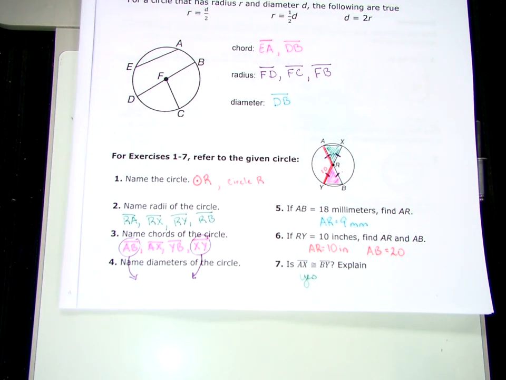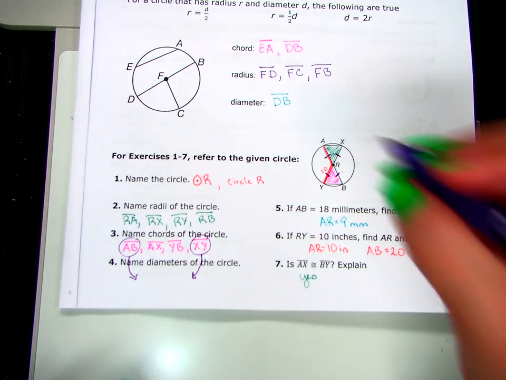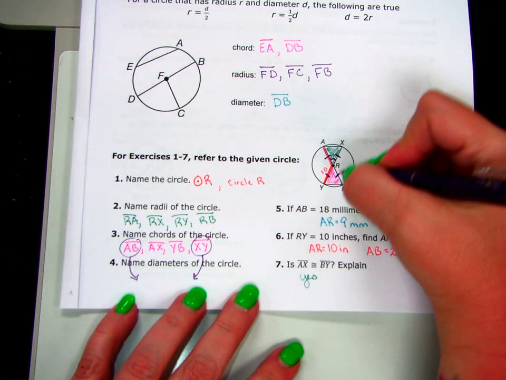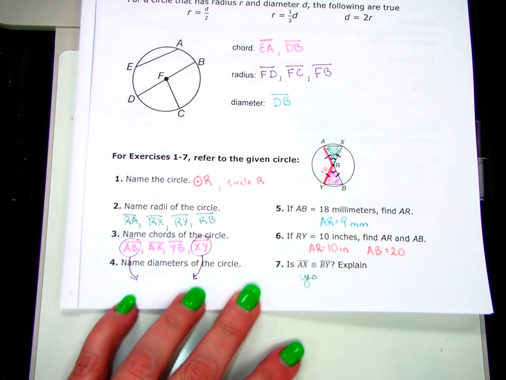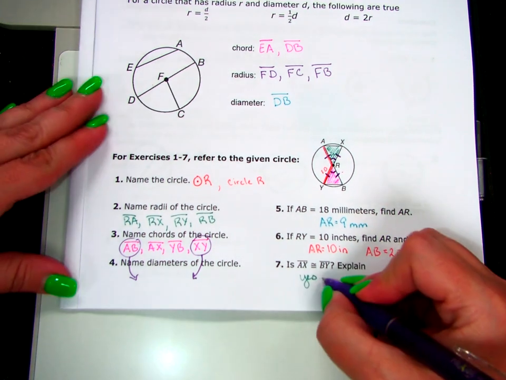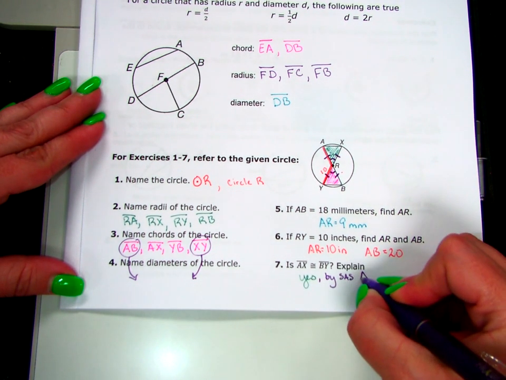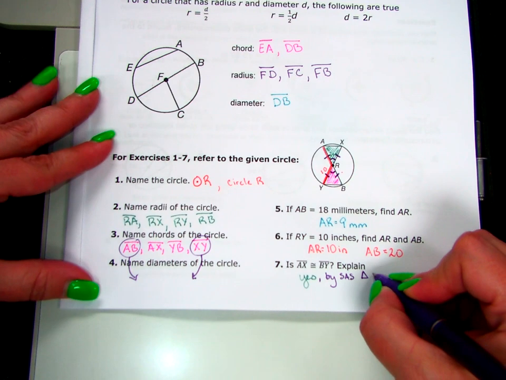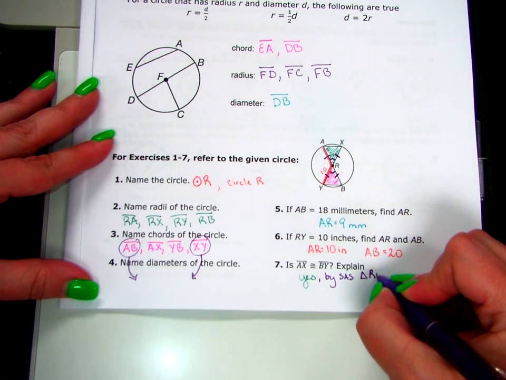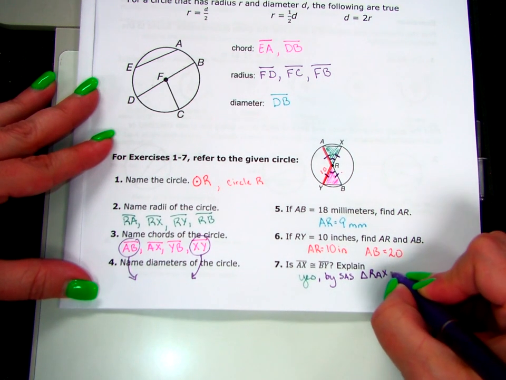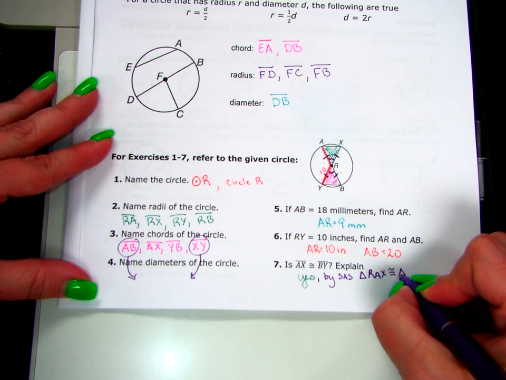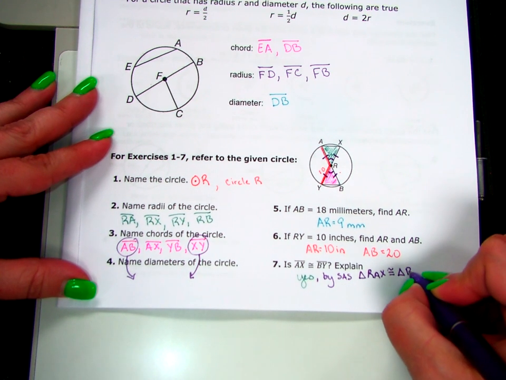Where's the congruent angle? The vertical. The vertical angle, right? So by side angle side, the two triangles are congruent. Triangle RAX is congruent to triangle RBY.